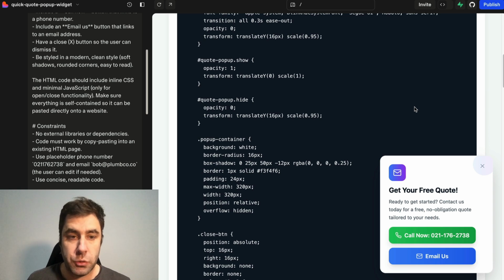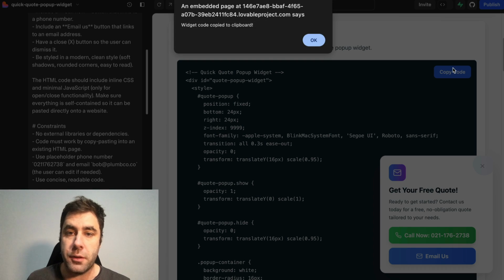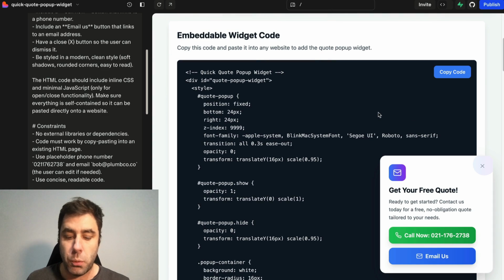All right, so Lovable has gone and created what I need. So what are we actually doing with this now? What we can do is change the phone number, change the email, all that sort of stuff. We can tell Lovable to do that. But why are we actually doing this? So let me just copy this code right here.